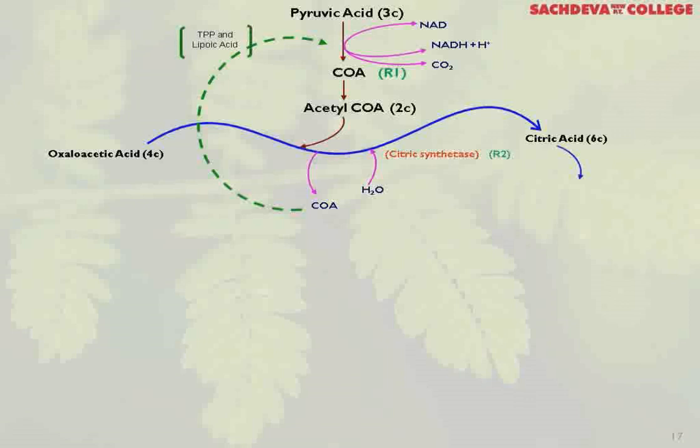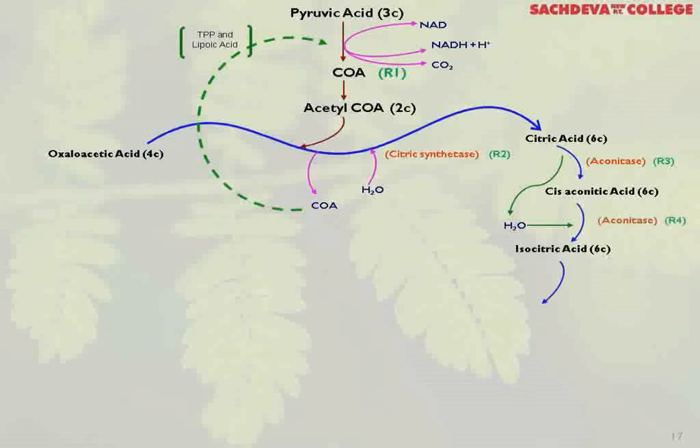Now, citric acid, with the help of the enzyme aconitase, is converted into cis-aconitic acid. A water molecule is evolved, and cis-aconitic acid consumes the water which is evolved in the earlier reaction and gives you isocitric acid. The enzyme is the same, that is aconitase. Now, isocitric acid liberates its hydrogen.